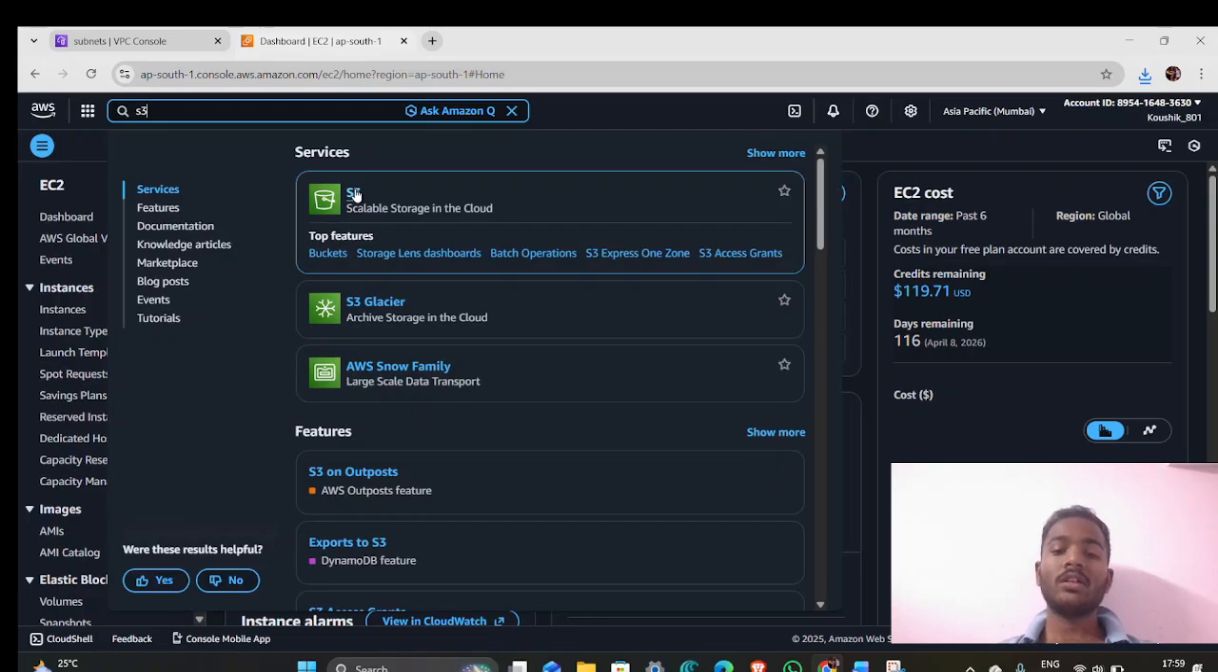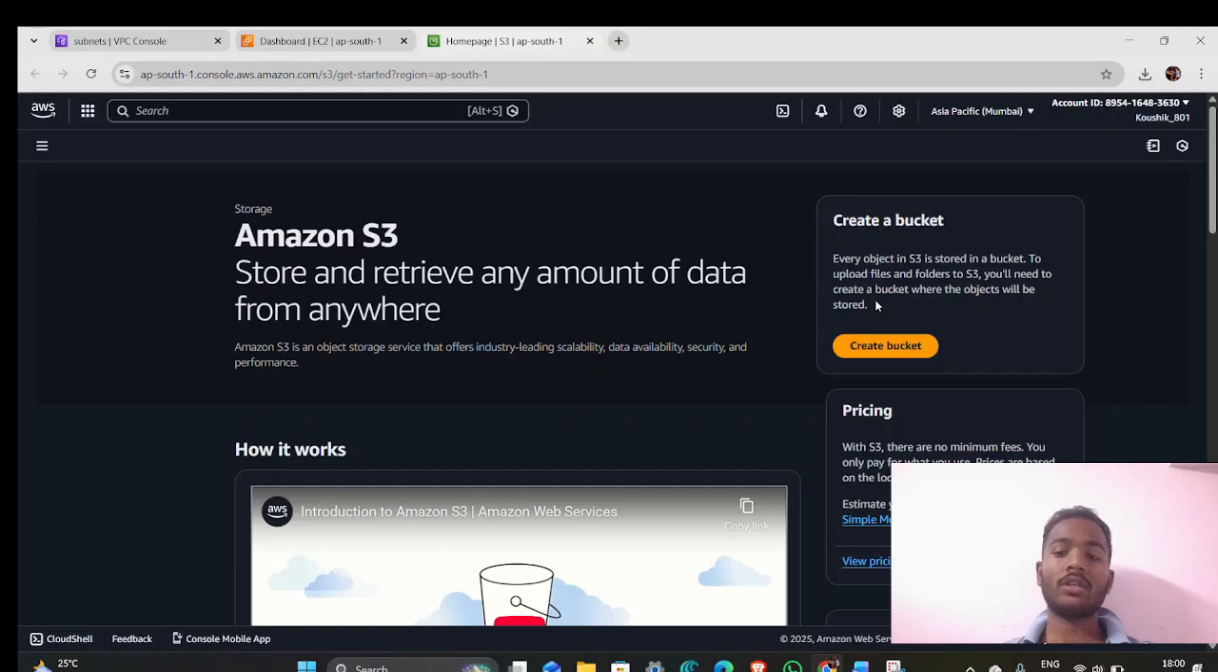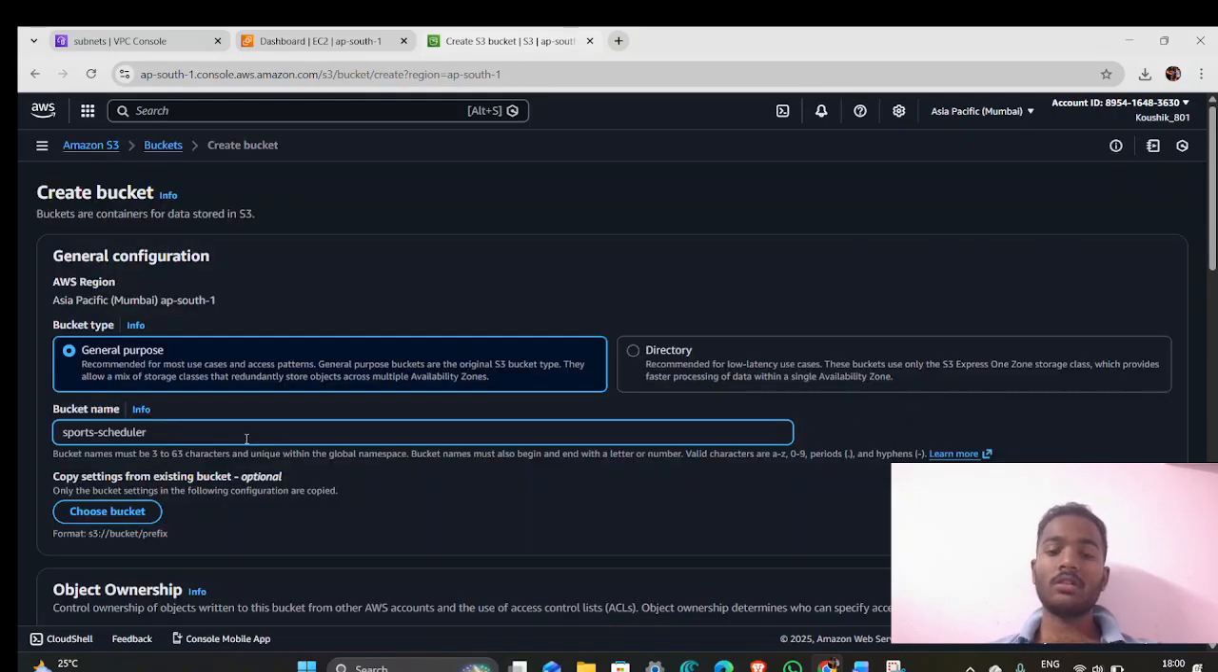Now we go to buckets. We create a bucket. A bucket is a container in S3 where objects are stored. Each bucket has a globally unique name. I created an S3 bucket named sports scheduler first bucket 01 in the Mumbai region.